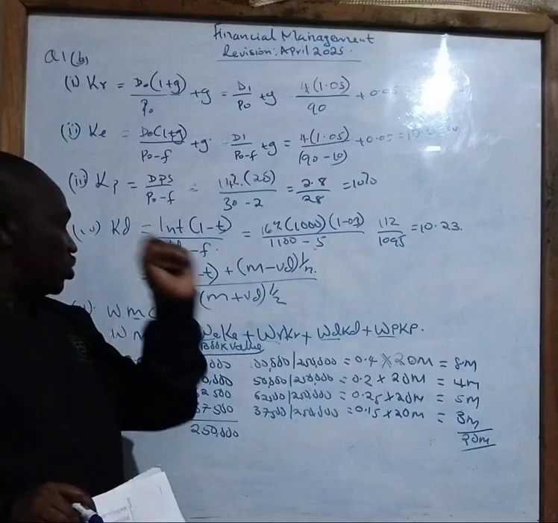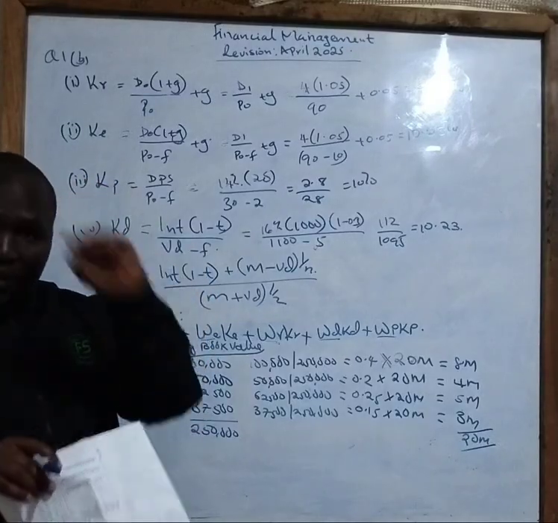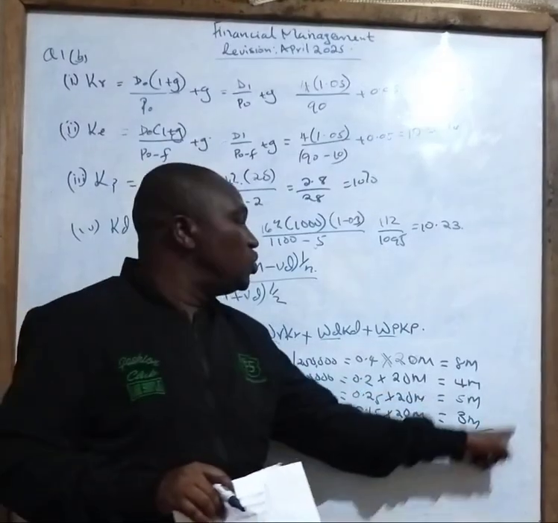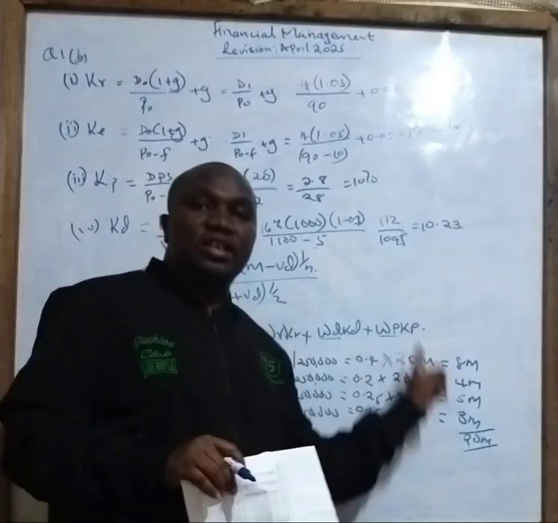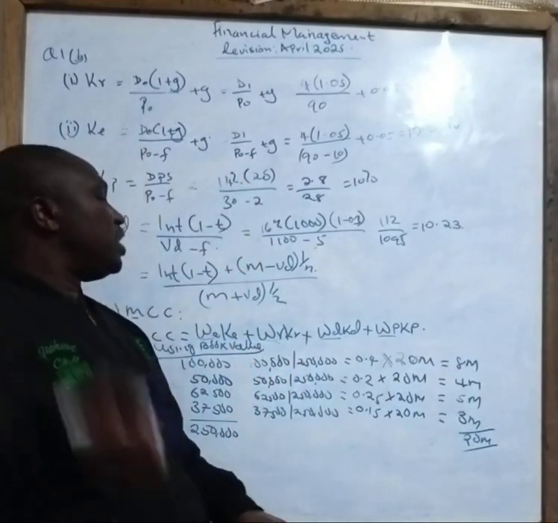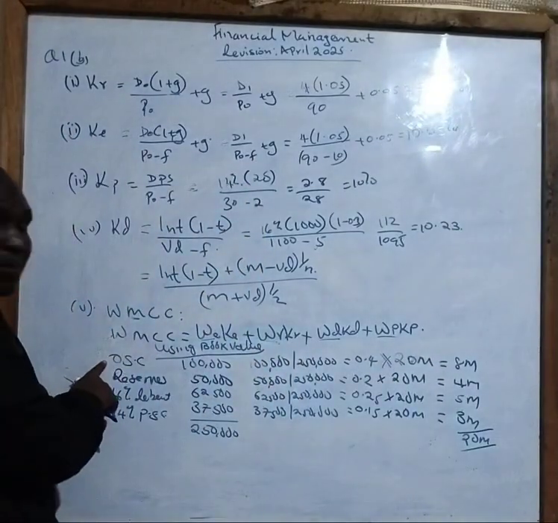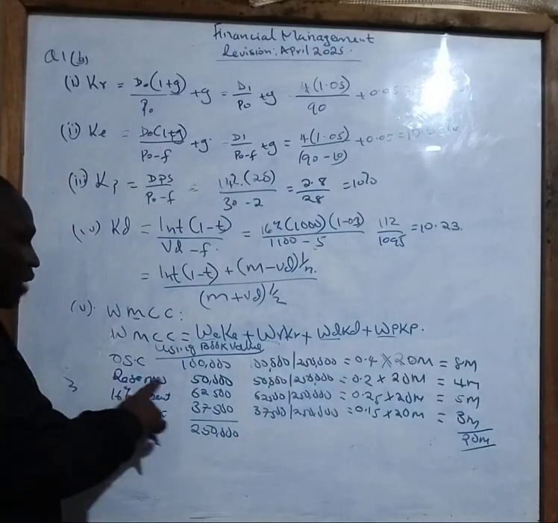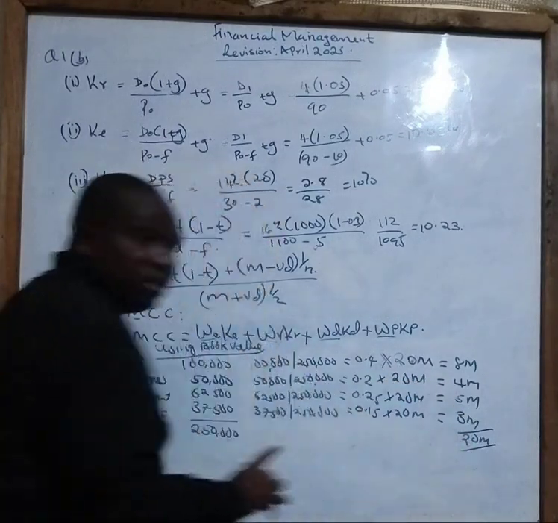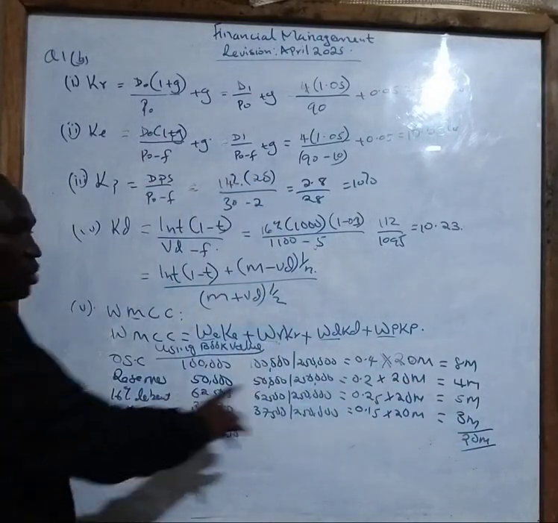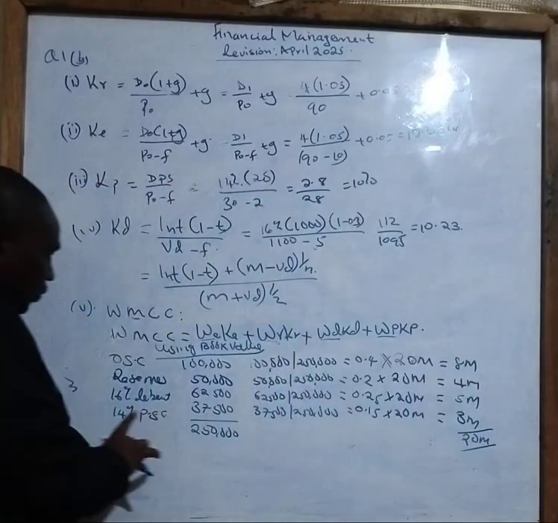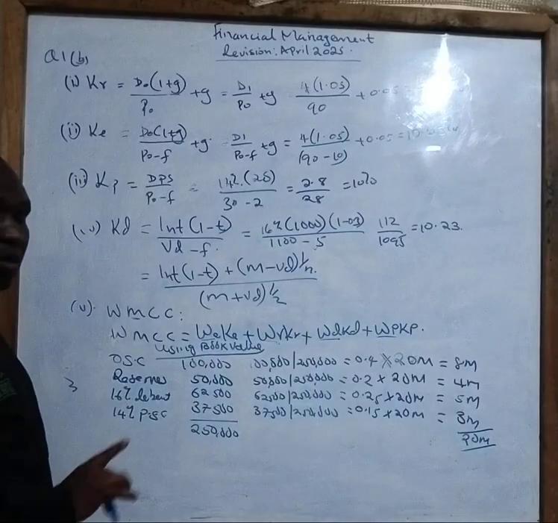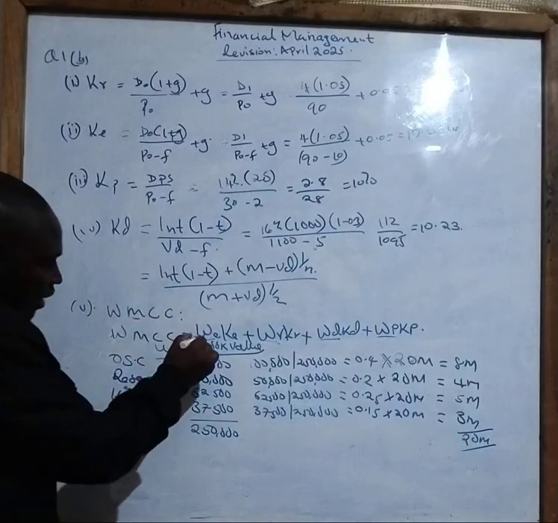No, we have been asked to calculate marginal cost of capital. So therefore, instead of us stopping here, we will now use this one to calculate the correct weights. Therefore, if I want to get the weight for ordinary share capital, I will take 8 million divided by the total. Reserves, I will take 4 over 20 million. For the debentures, I will take 5 over 20 million. Then for the preference shares, I will take 3 over 20 million, so that I get the proportions here.